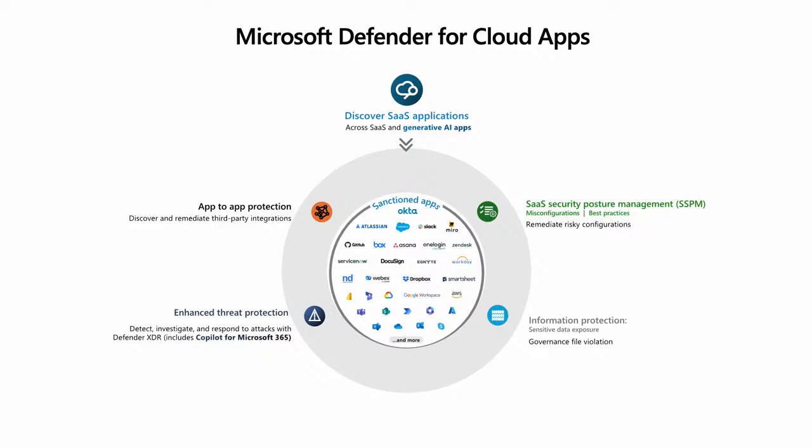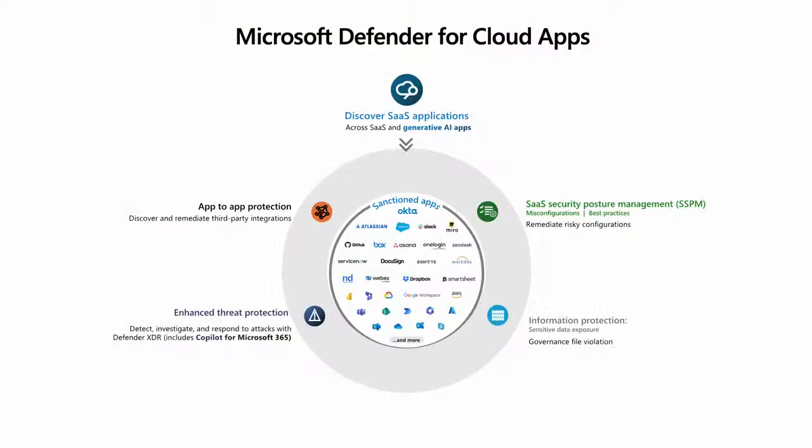And so to help you protect those cloud applications and your usage of them, today we're going to talk more specifically about Microsoft Defender for Cloud Apps. Microsoft Defender for Cloud Apps is our SaaS security solution, our solution to protect your software as a service applications, whether they're Microsoft applications such as Office, Teams, obviously Copilot now, or non-Microsoft applications. You can see all the logos in the middle of this slide, such as Salesforce, Slack, DocuSign, Workday. We have a large number of those applications that we're able to help you secure.